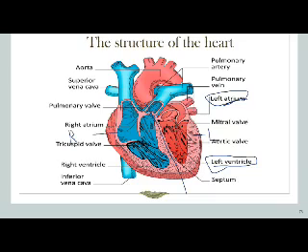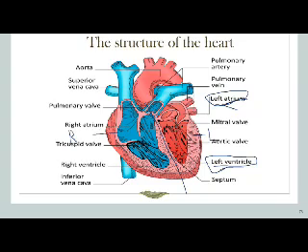So again, for the left side, we have two chambers. The upper chamber is called the atrium, and is found in the left, so we call it the left atrium. The lower chamber is called the ventricle, and is found in the left side, so we call it the left ventricle. The same for the right side.